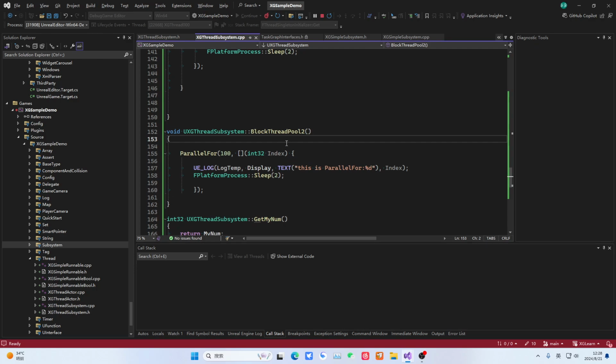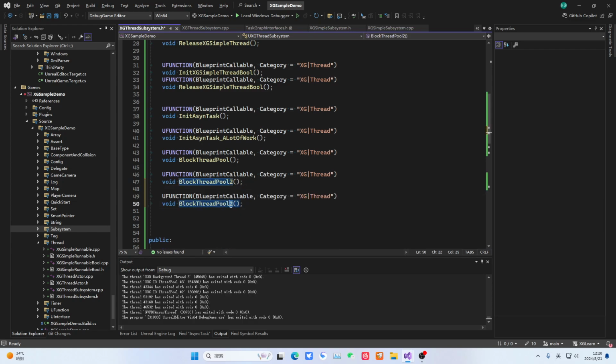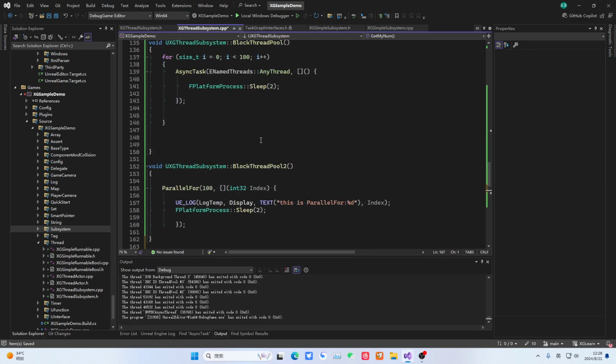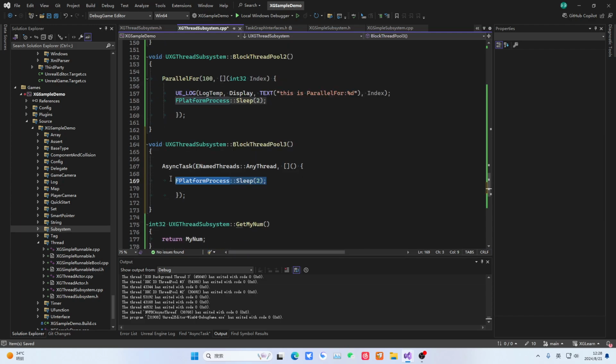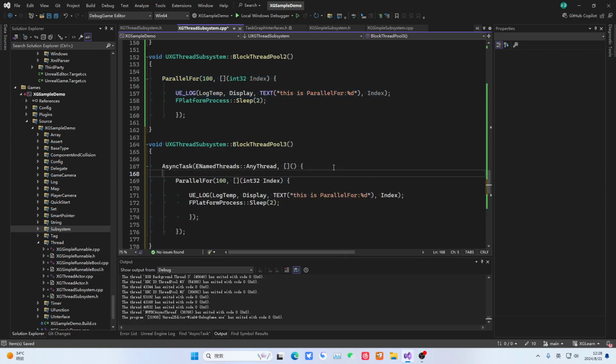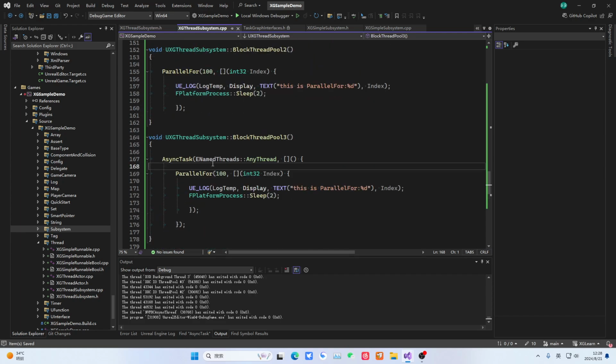Then some friends might ask, won't this block the thread? That is, you are now doing this task on the main thread. So if I do it through another thread, will it block the thread? For example, if I do this like this, because we know this method will block the thread, we do it this way. Will this block the thread? It will also block the thread, as we explained. Because this is used to throw tasks into TaskGraph, it executes the task group every frame, then moves on to the next frame. So in this way, you actually will also block the thread. We don't need to test it. It will still block the thread.